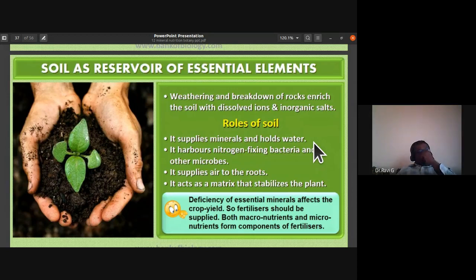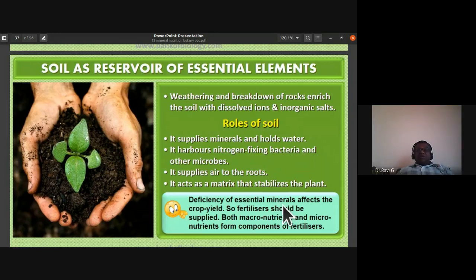What are the roles of soil? See, soil supplies minerals and holds water. It harbors nitrogen fixing bacteria and other microbes. So these are all the components that you find in soil. They are going to supply minerals, they have water, they also have microorganisms which fix the nitrogen, and it also supplies air to the roots. See, there is aeration even in soil. It acts as a matrix that stabilizes the plant.